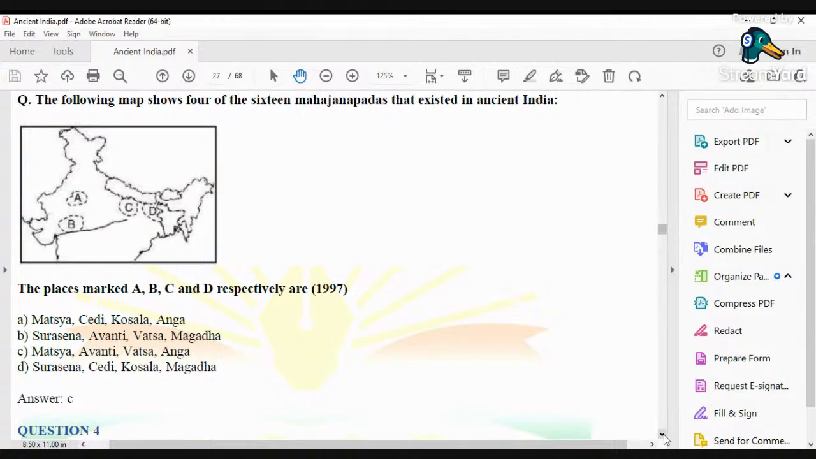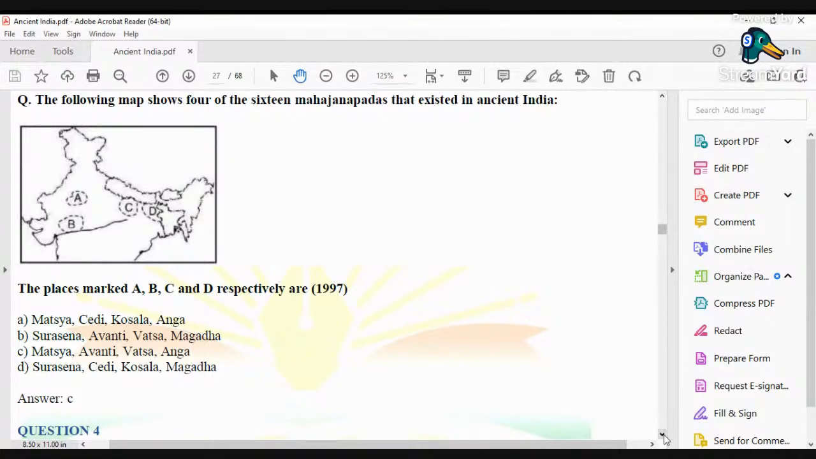Now, to be able to answer such kind of questions, you need to be well acquainted with geography. See, history and geography share a deep bond. They walk hand in hand. So unless you know the geographical location of some of the most important places in history, you will not be able to answer such questions correctly.